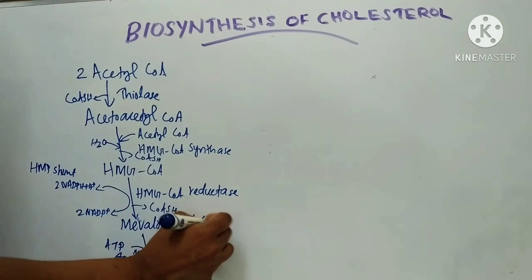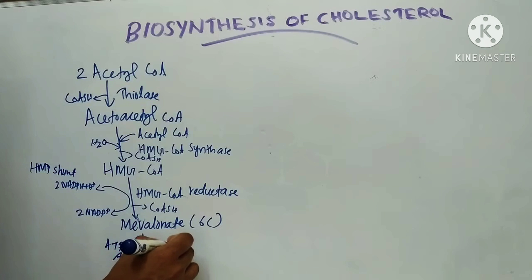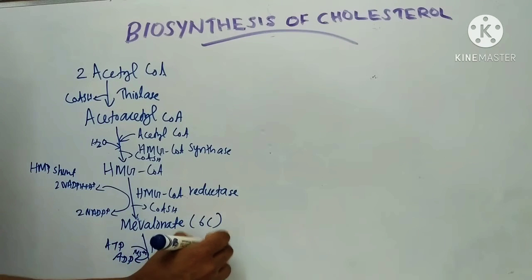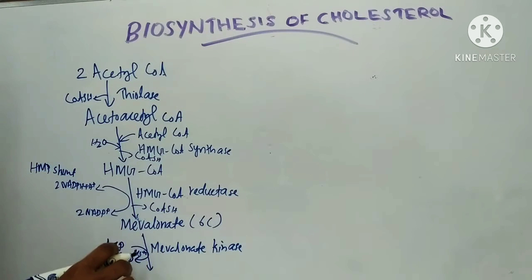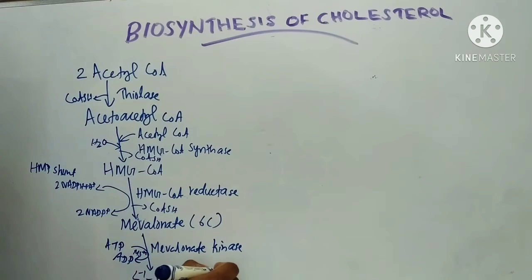Mevalonate is a 6 carbon compound. First phosphorylation forms 5' phosphomevalonate.